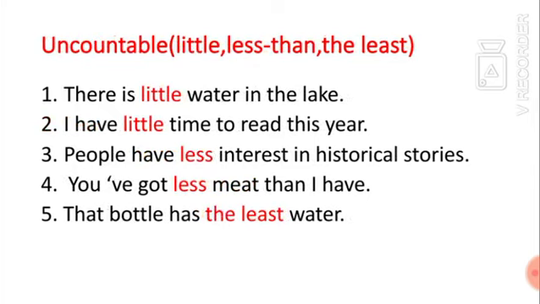With uncountable nouns, we use little, less than, and the least. For example, number 1, there is little water in the lake. Little here means not much. There is little water in the lake. It means there isn't much water in the lake. I have little time to read this year. It means that I don't have much time to read this year.